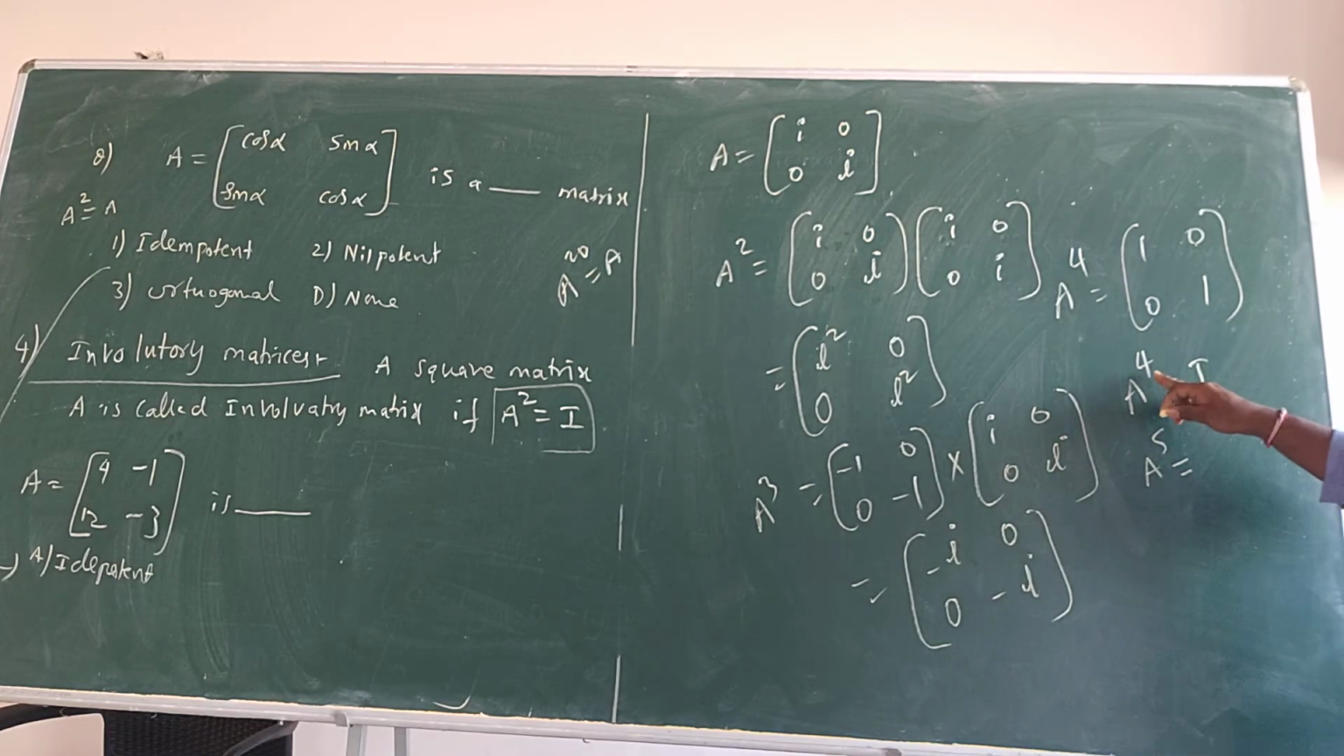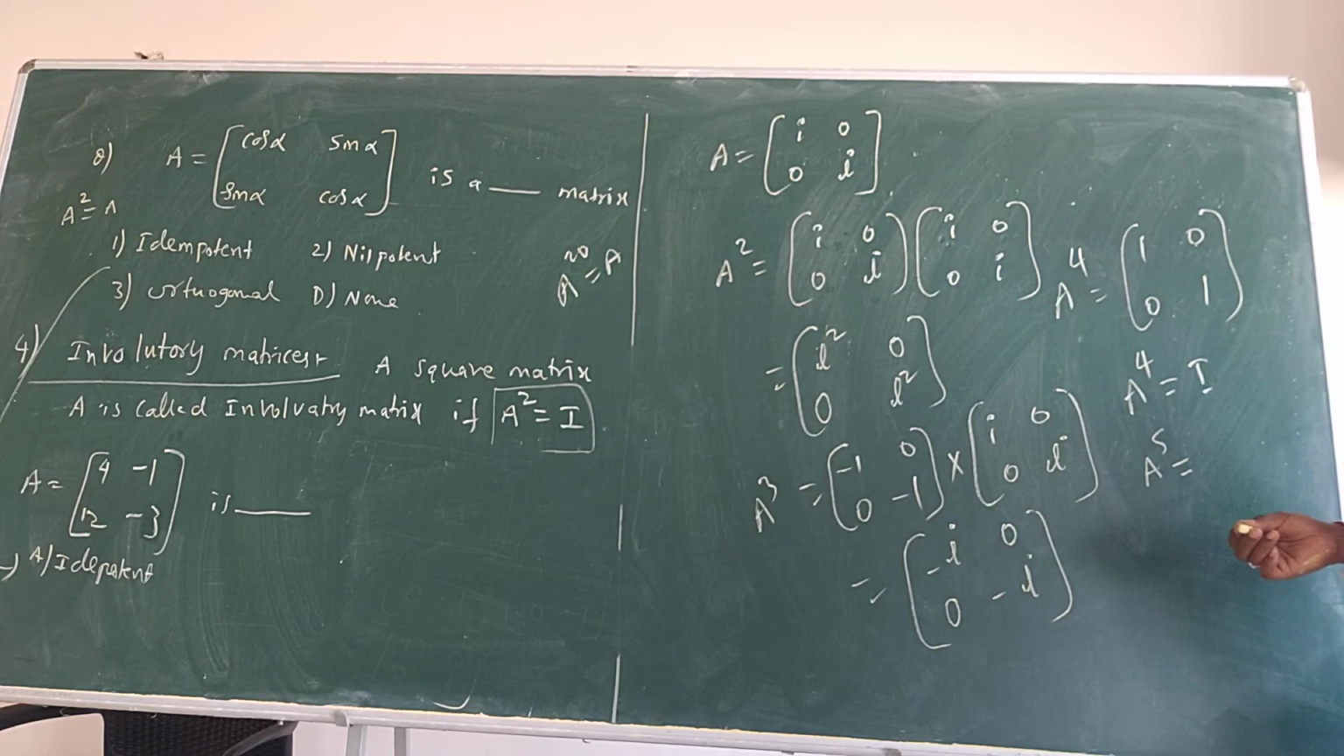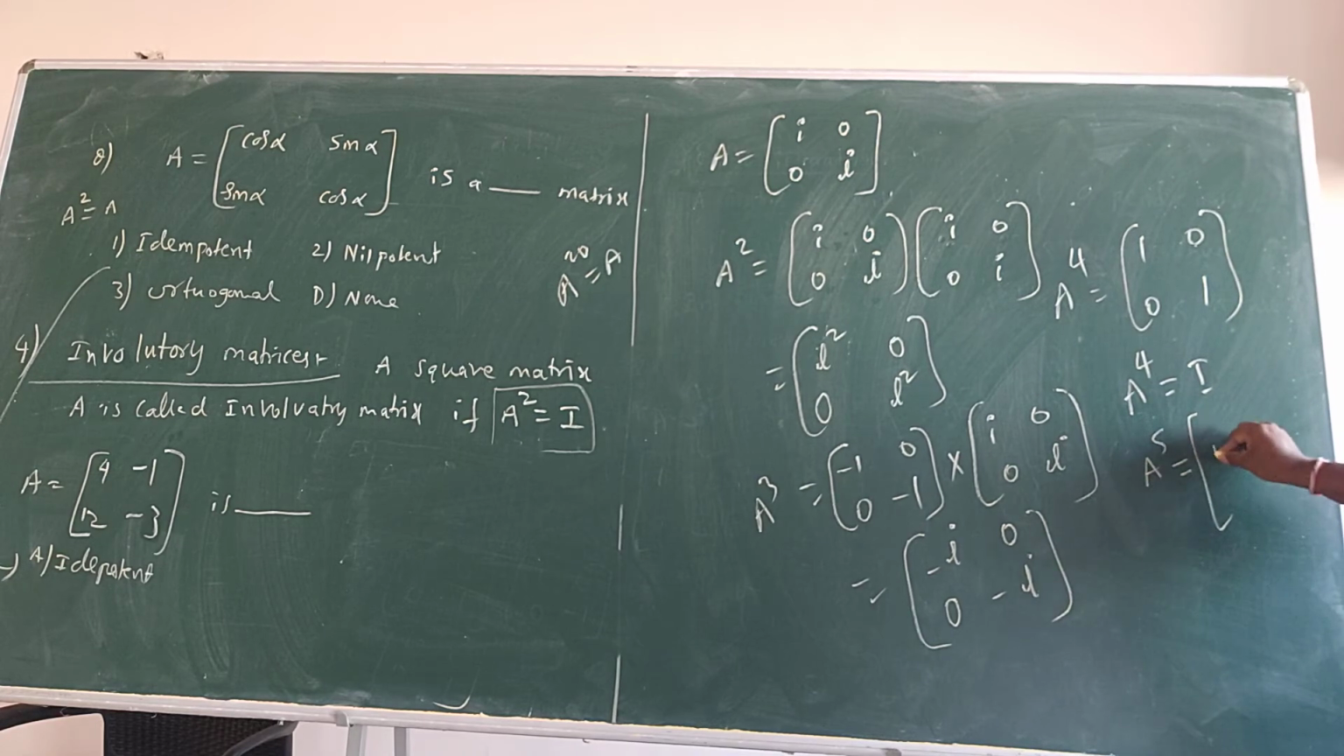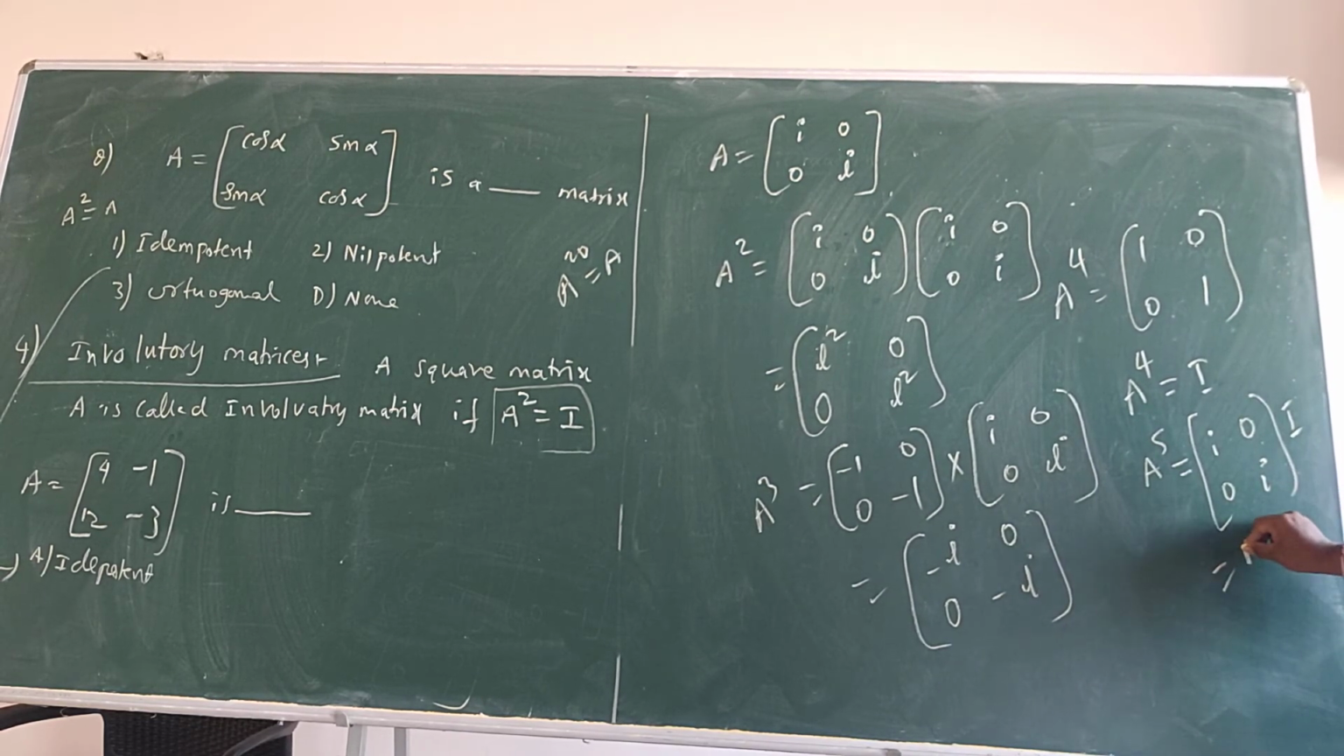A power 4 I got I. A power 5 will be A into I. A into I means what I will get? A. Iota 0, 0 iota into I means I will get A. So A power 5 I am getting A.